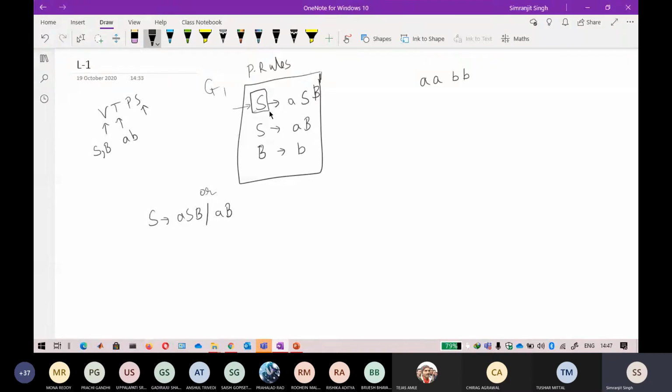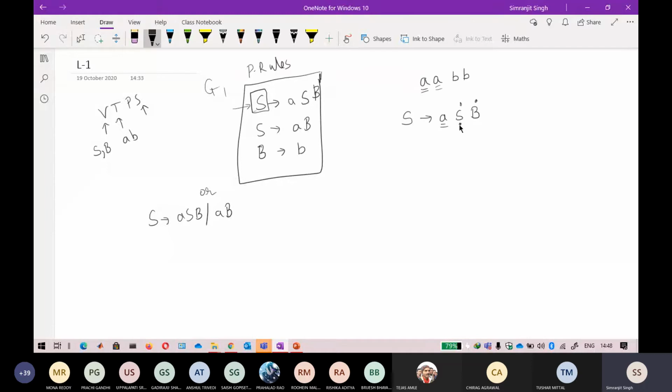So I'm starting with the start symbol, that is my S. That S tends to ASB. Now A is already derived here, but I need another A. I can get another A by putting the value of S. See on which variables you can put the value: you can put the value on S, you can put the value on B. On the left hand side, these are the variables to which the corresponding values can be put.